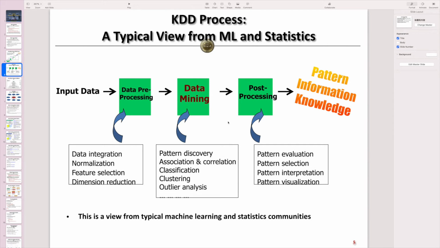Then based on the mining results, we can further do some post-processing, as shown here at the next step. Examples of post-processing are pattern evaluation, pattern selection, pattern interpretation, and pattern visualization. Through post-processing, we can further get the patterns and knowledge from the input data. You can see it is slightly different from the view of database system people.